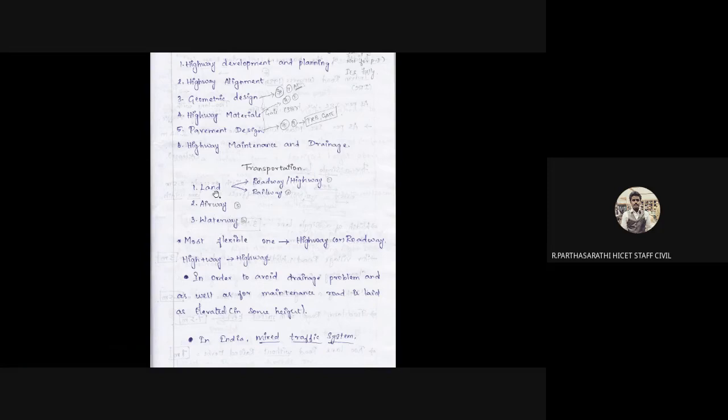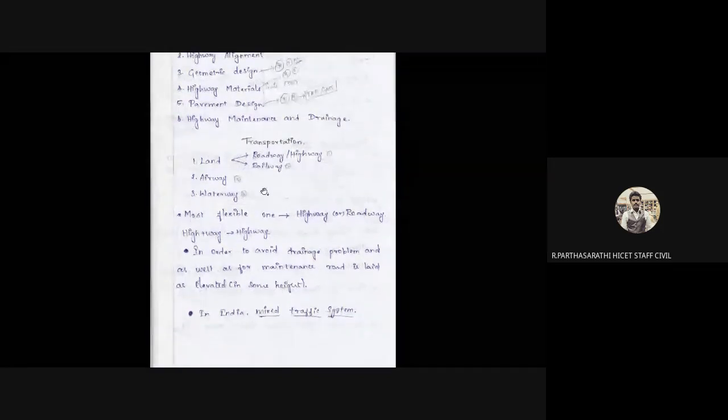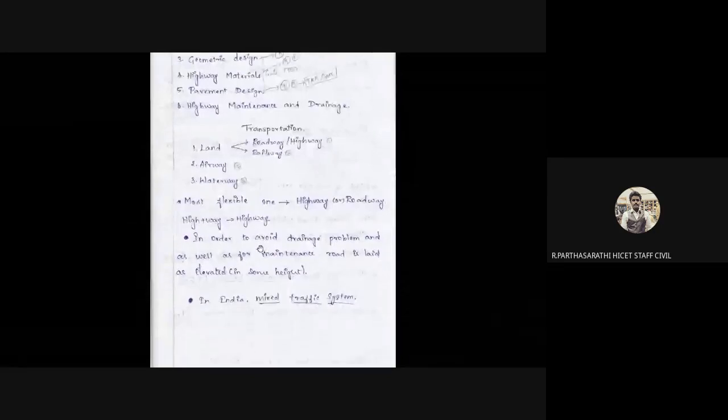These three are important topics for our transportation and highway engineering: roadway and highway, and railway. A road that is flexible for vehicles, with higher speed and a clear way, is called a highway.